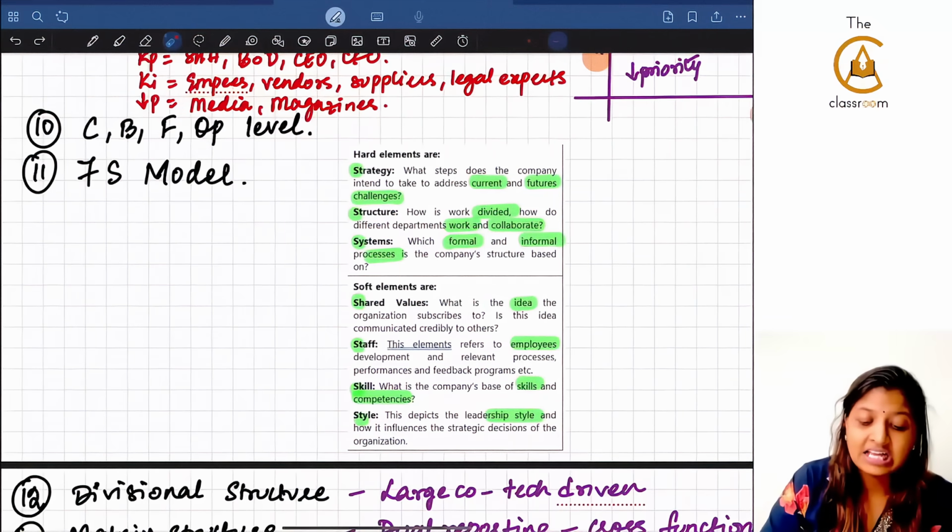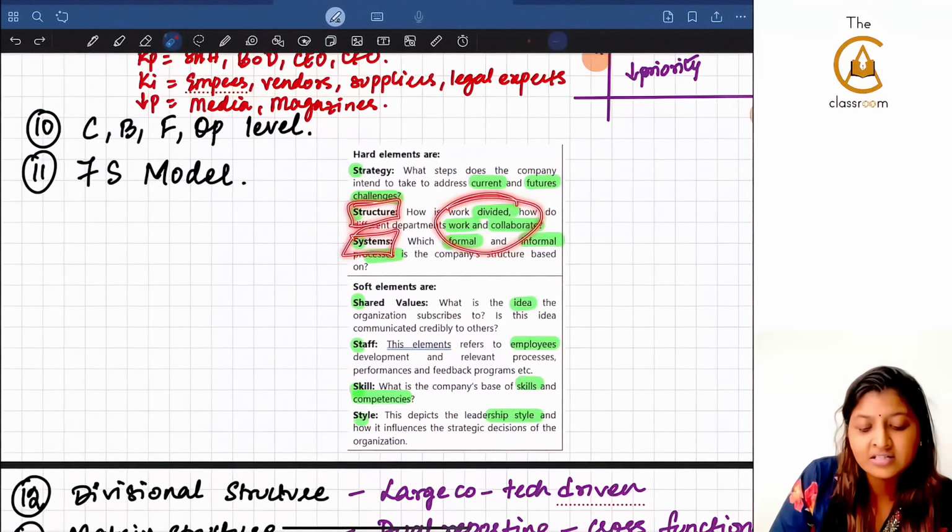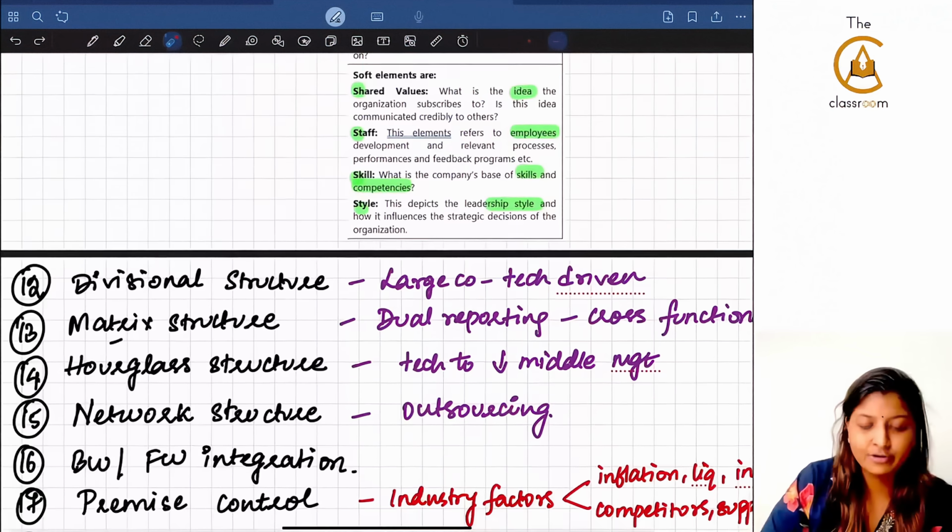That's why I have given the keywords in green color so that you will know. They'll give this part and ask you whether it is a structure, whether it is a system. That's why I have the 7S model also, guys.